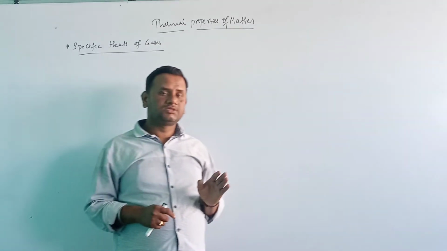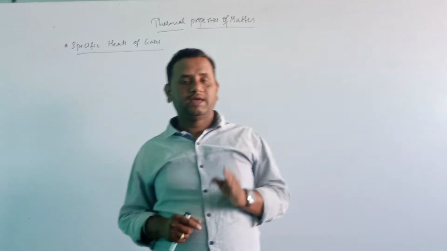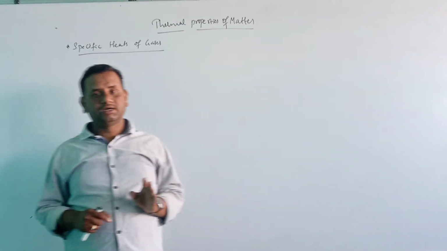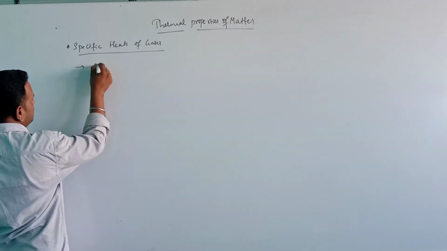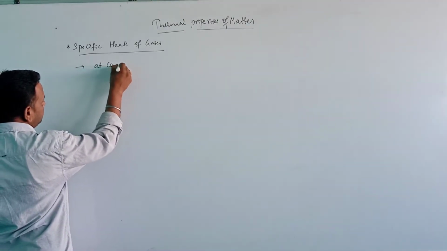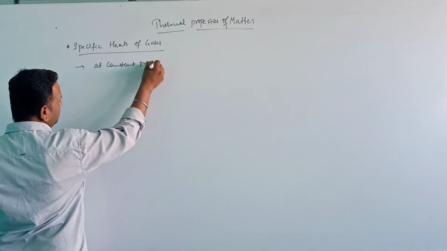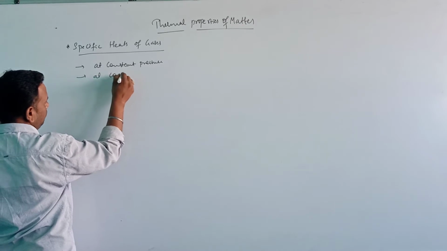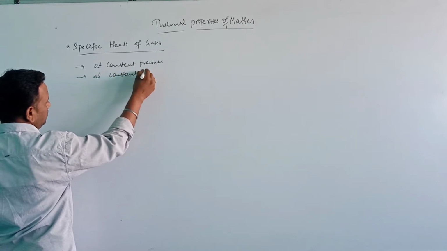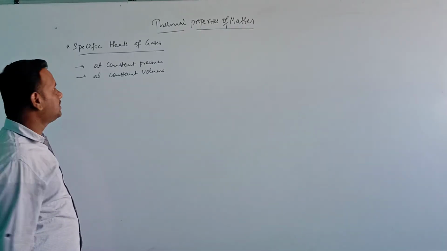Now the gas is heated under two conditions: at constant pressure and at constant volume. So that is what we are discussing.